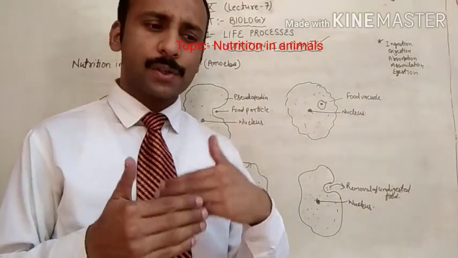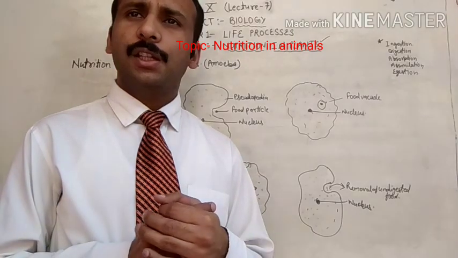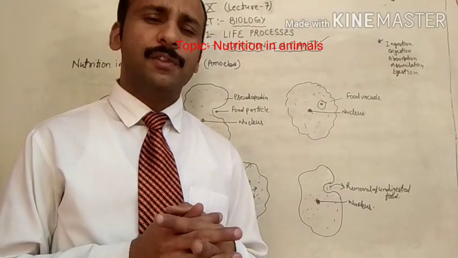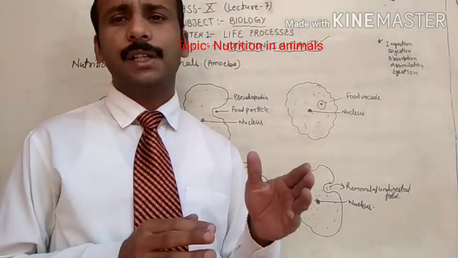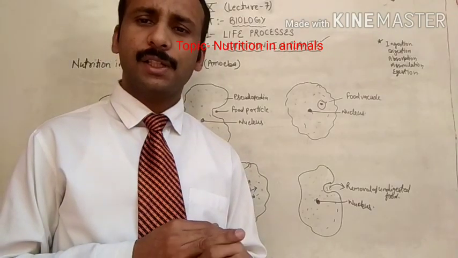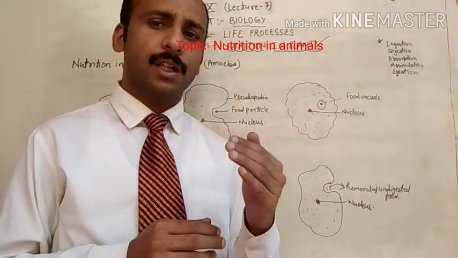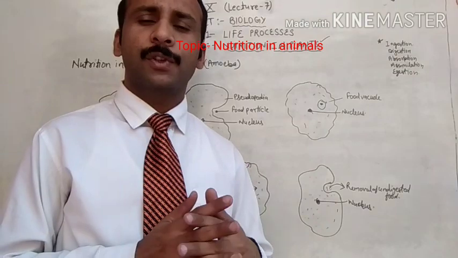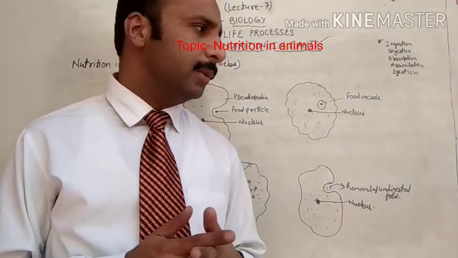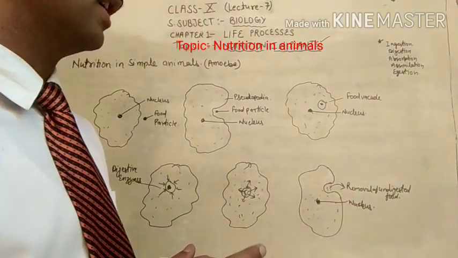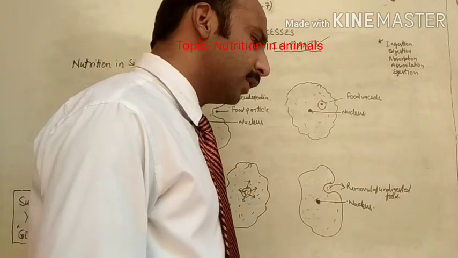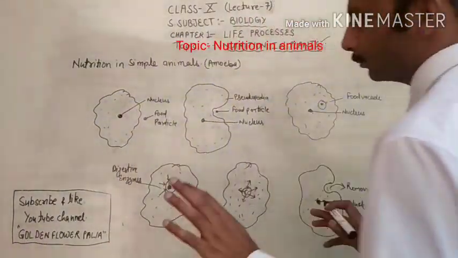In multicellular animals, we have to study nutrition in human beings in detail, which we will discuss after this. Today I am going to start the topic of nutrition in amoeba.